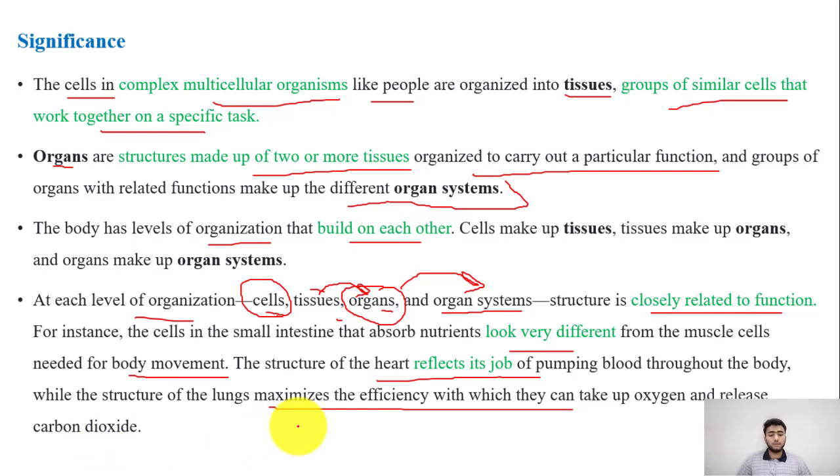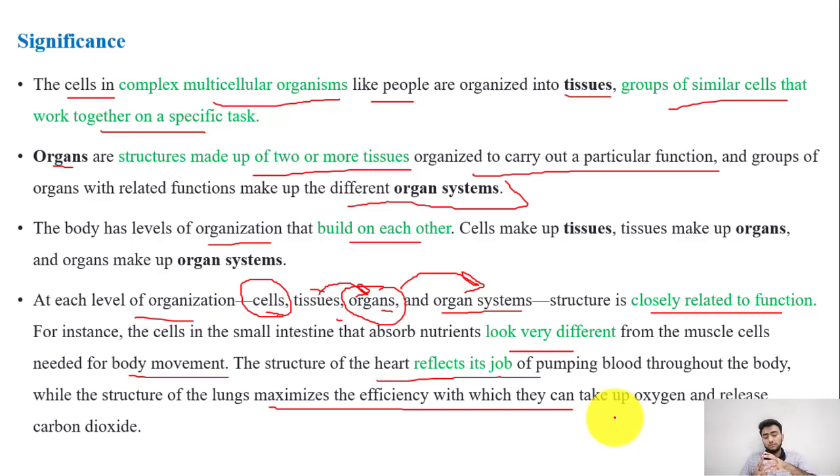It's highly important that you realize the thing that's been discussed in this paragraph, and that's the thing that I'm stressing upon: that the subcellular structures, the cells, the simple structure of a living organism, then tissues and organs and organ systems work in unison by the fact that they are closely linked to each other, and they are closely related to performing a particular function at one time. And evolutionarily that has also happened, that the structure is closely related to its function.